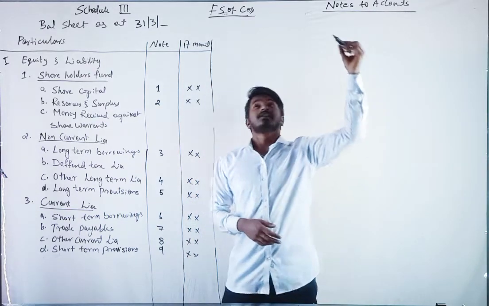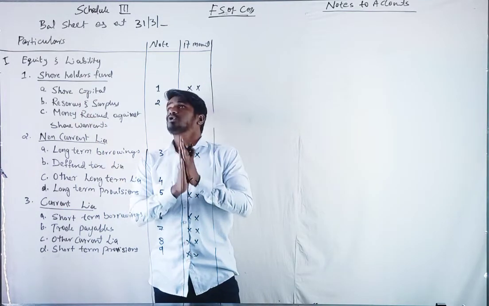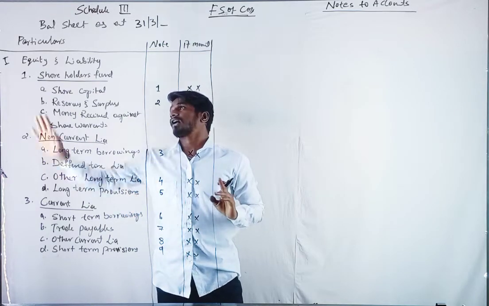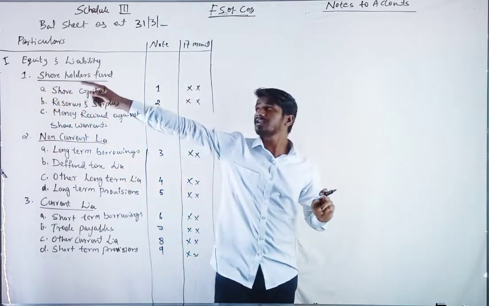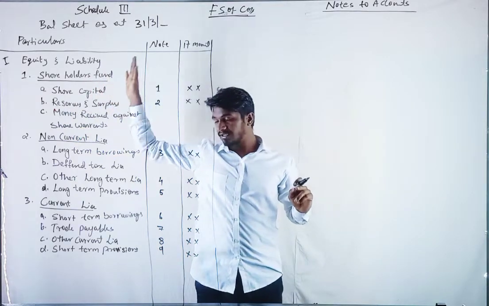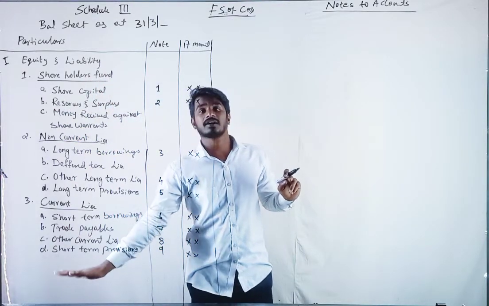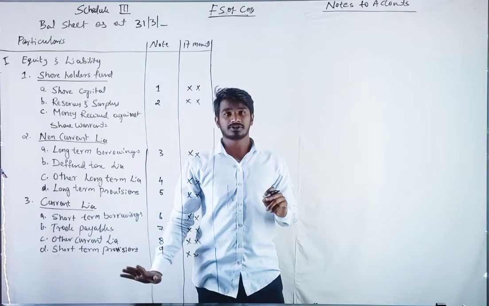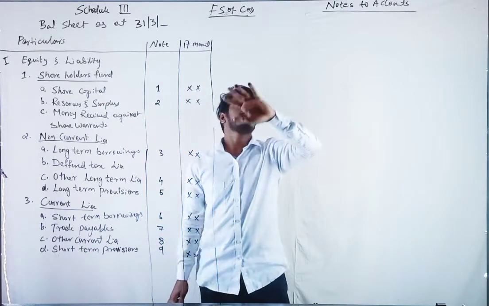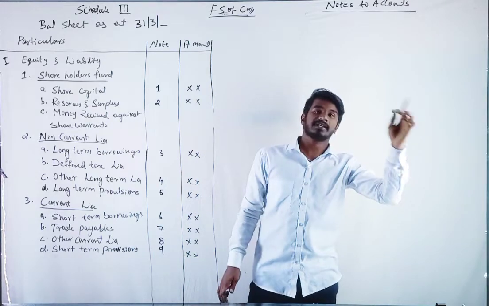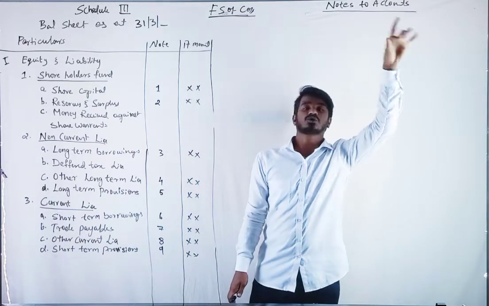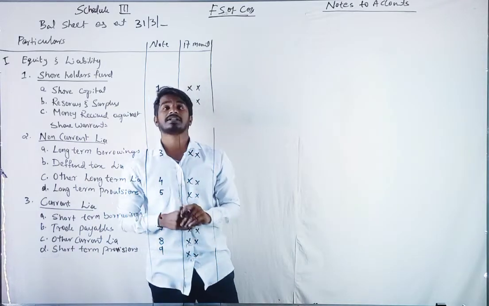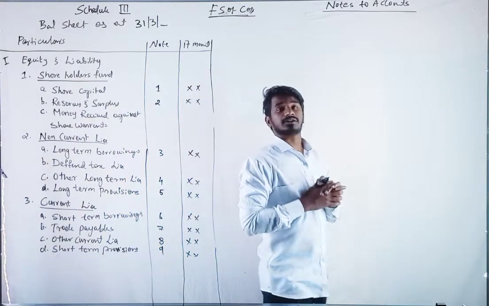Okay, here you should have a full page. In one page we are going to write equity and liabilities, and in the next page we are going to write assets. And you need a full page, and we are going to prepare notes to accounts on the next page. So why do we prepare notes to accounts?